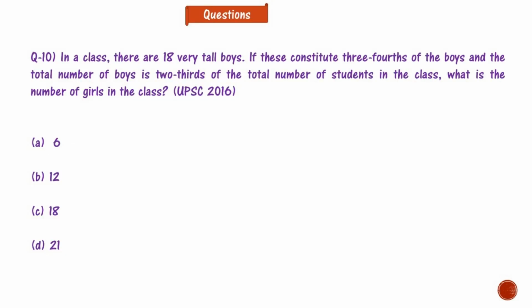Now comes the last question, that is of UPSC 2016, question number 10. In a class there are 18 very tall boys. If these constitute 3/4 of the boys and the total number of boys is 2/3 of the total number of students in the class, what is the number of girls in the class? Options are 6, 12, 18, 21. Please solve this question and write the answer in the comment box.